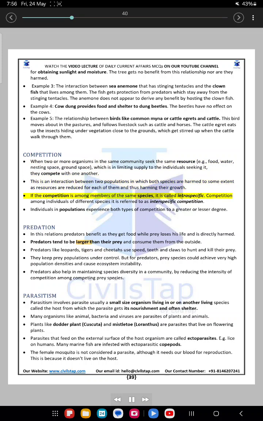If the competition is among members of the same species, it is called intraspecific. Competition among individuals of different species is referred to as interspecific competition. Individuals in populations experience both types of competition to a greater or lesser degree.